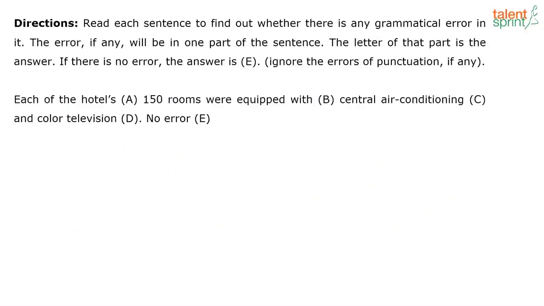Each of the hotel's 150 rooms were equipped with central air conditioning and color television. I don't think this is an issue here, as we just saw an earlier one, so this should be easy for you. Yes, correct. What do you change? That's it, right? Each, we're talking about each one of those, so not were but was. The error is in part B.